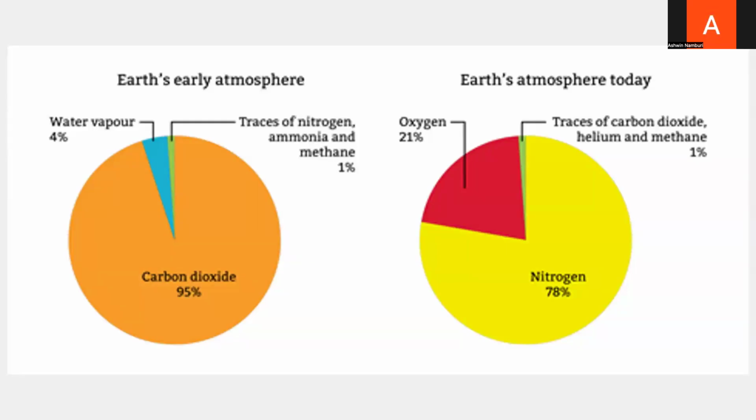Now, here's a before and after of the atmosphere. On the left, we can see the Earth's early atmosphere, where carbon dioxide is the main gas. And on the right side, you can see the Earth's atmosphere today, where nitrogen is the main gas and there's much more oxygen than before. But why is there more nitrogen?